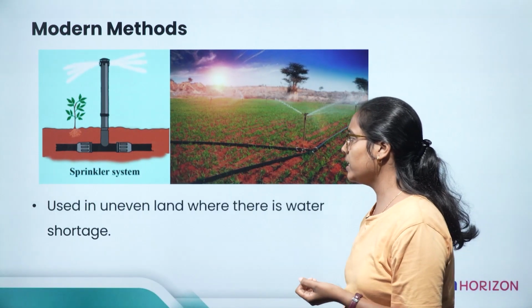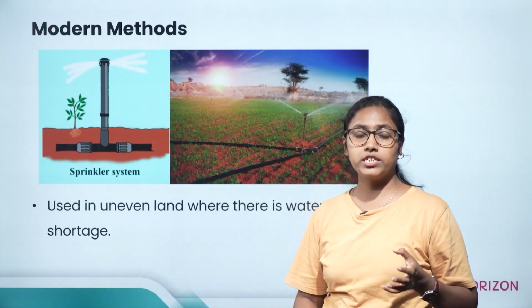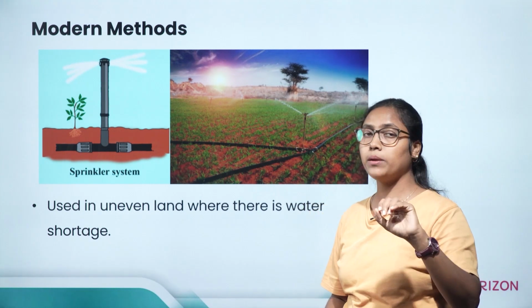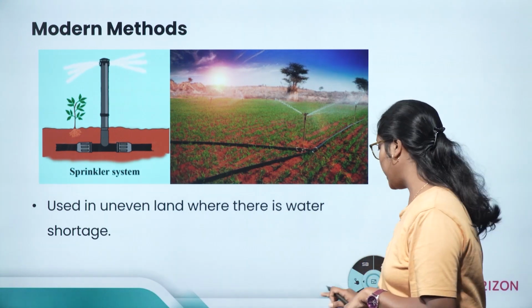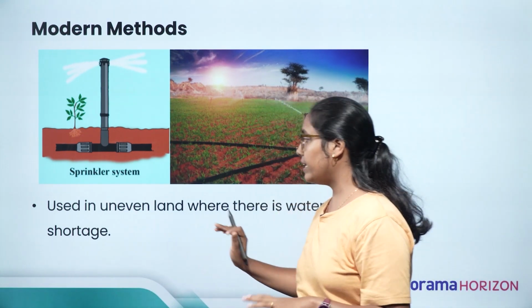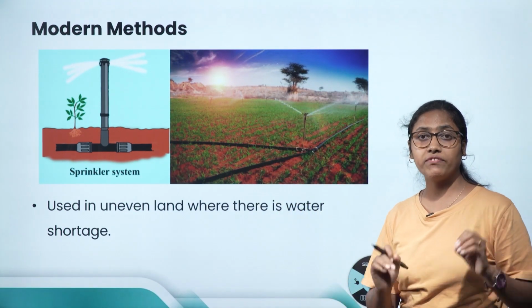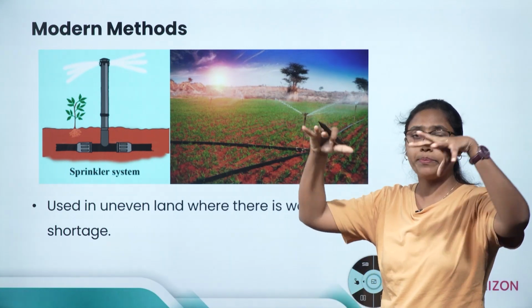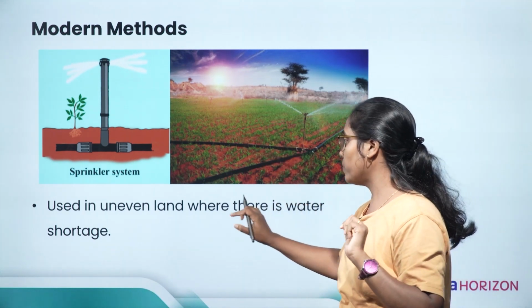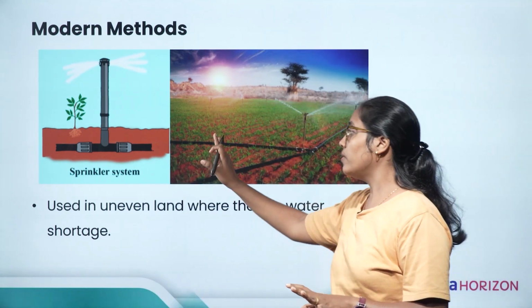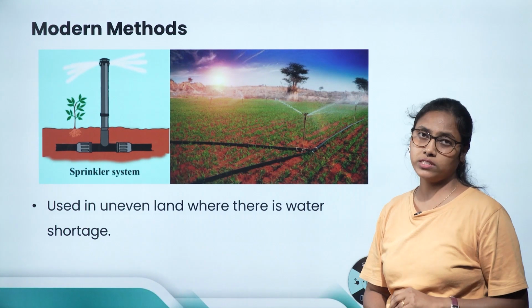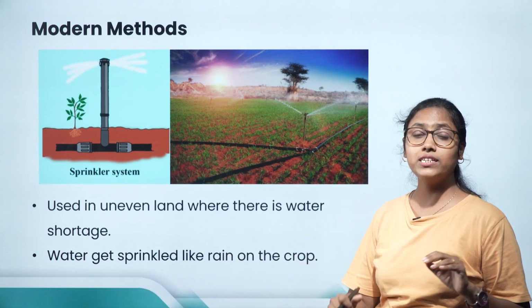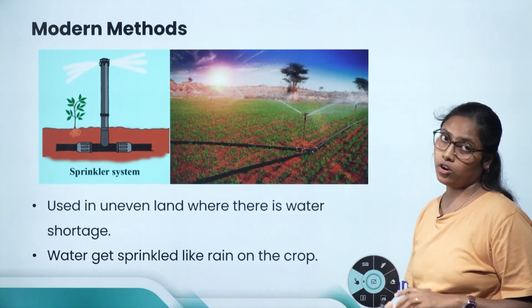So here you can see. Now where is it used? It is not used in plains. Sprinkler irrigation is used in uneven lands, and where there is shortage of water, because it just sprinkles on the plant. So wherever there is shortage of water, we can go for the sprinkler system. Here, as I told you, water gets sprinkled like rain on the crops.